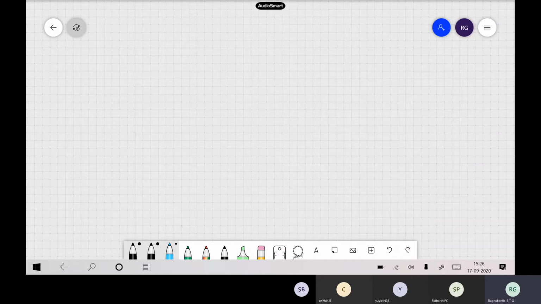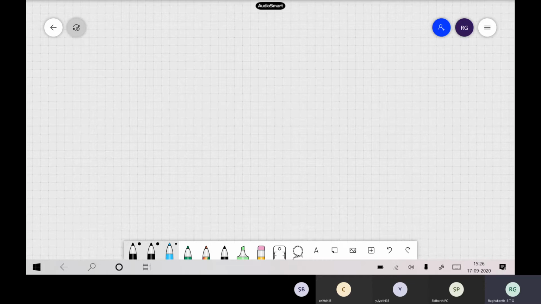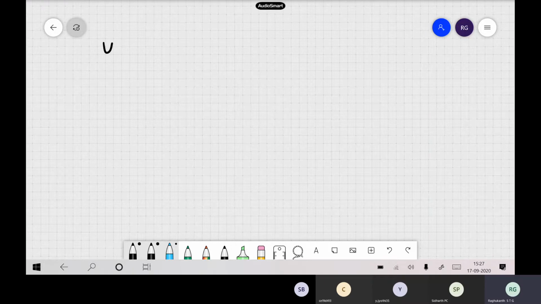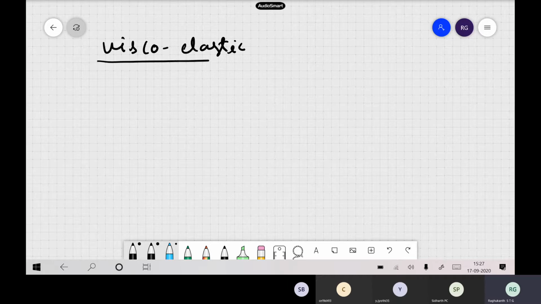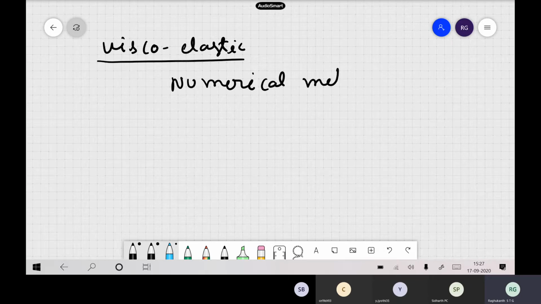Now, if you remember, in the last class we discussed the fundamental equations and viscoelasticity. The main reason we discussed this is that if you want to solve analytically, it's not so big a deal, but when you want to try numerical methods, this becomes very, very important.